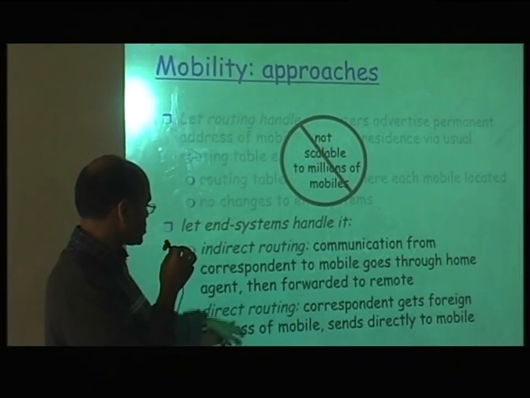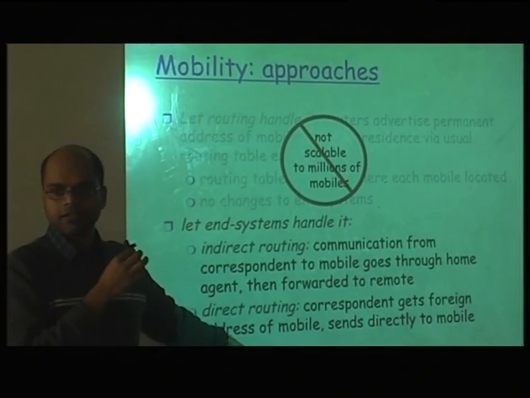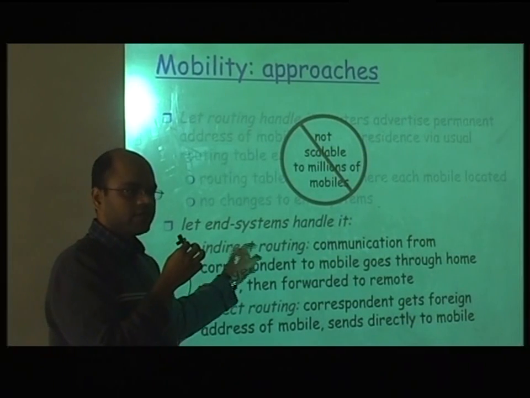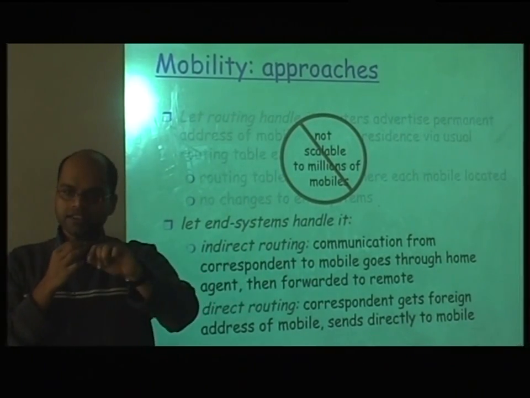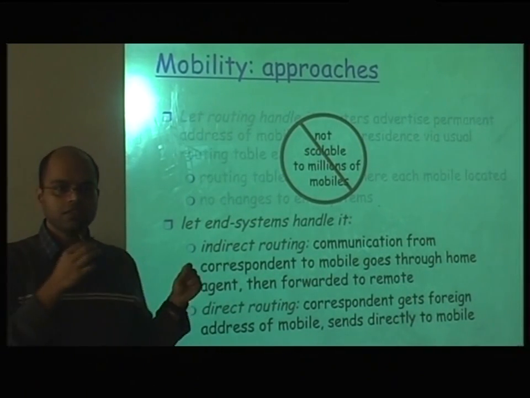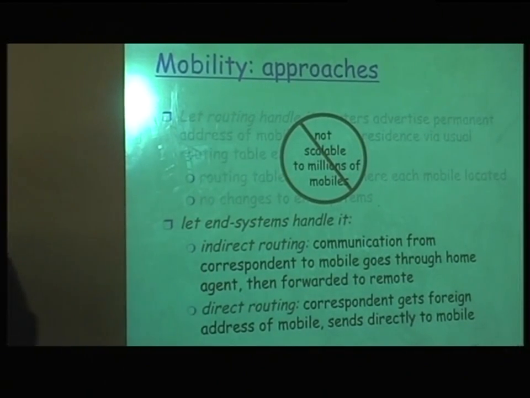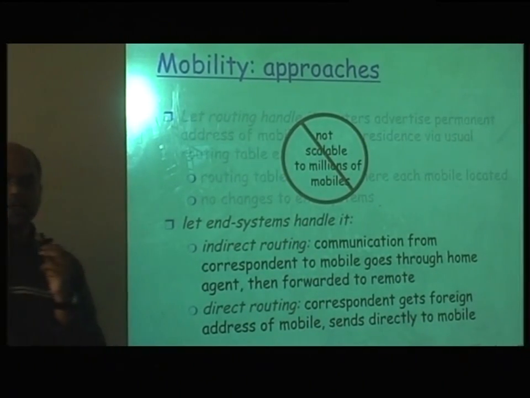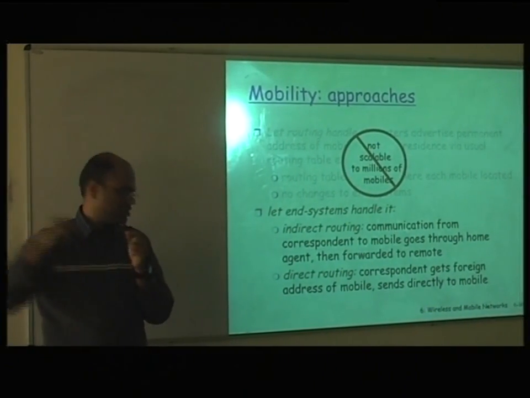With that approach, there are still two ways you can do it: indirect routing and direct routing. In indirect routing, which is the basic approach, you first get the new address, but your communication from the correspondent to the destination always goes through the permanent address. So there is a triangle of routing that forms, and it's inefficient because you always have to contact the permanent address, then the care of address, then the destination.